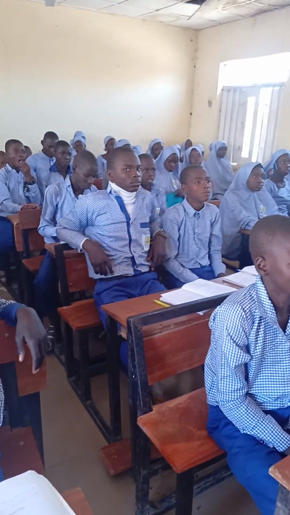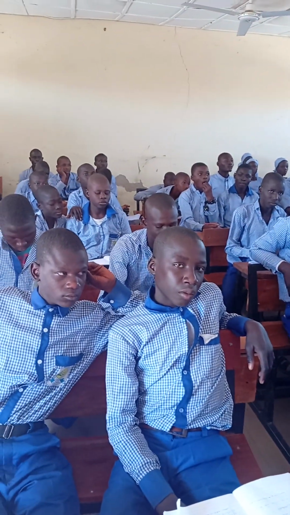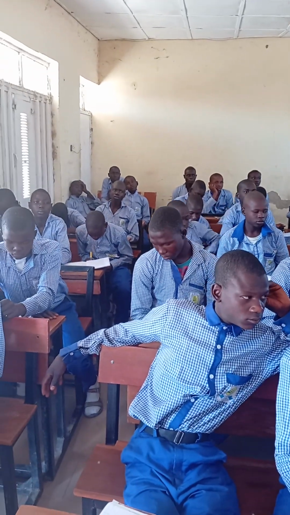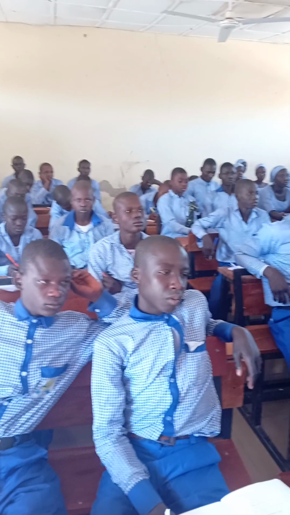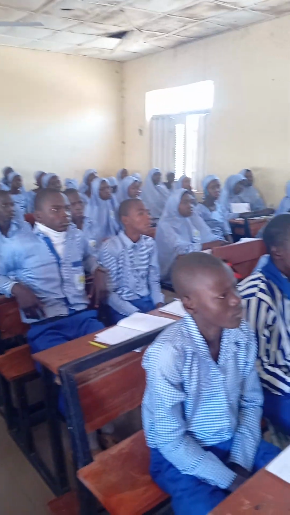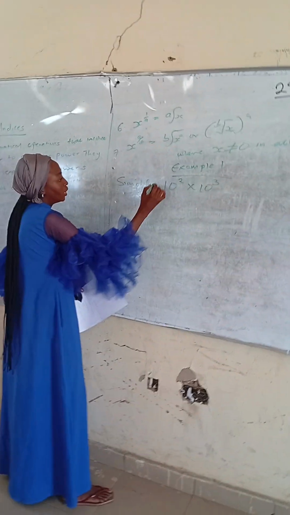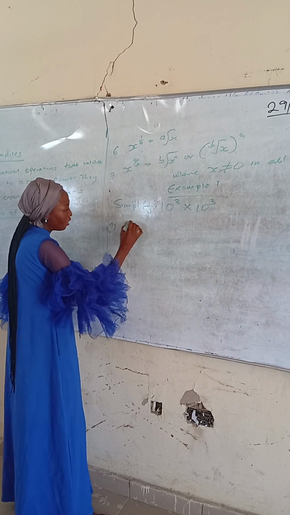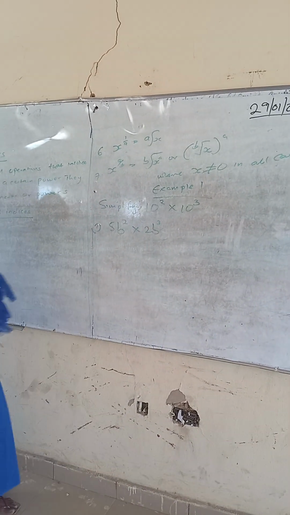So example 1. Please pay attention. Don't write, I'll give you time to write. Example 1 says, simplify 10 raised to power 2 times 10 raised to power 3. That's for i. Then 2, we have 5b squared multiplied by 2b to the power of something.